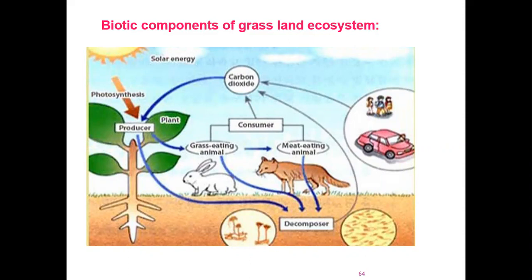So these are the places where the rainfall is low and the soil depth is very poor. That means the places which receive the low rainfall and where the soil depth is very poor, there only we can find the grassland ecosystem. So low rainfall is not at all good for the growth of trees. It prevents the growth of the trees. But this low rainfall is enough for the growth of the grasses. Okay. So we find grassland ecosystem in the low rainfall area.